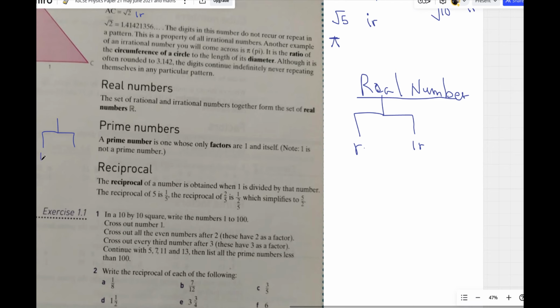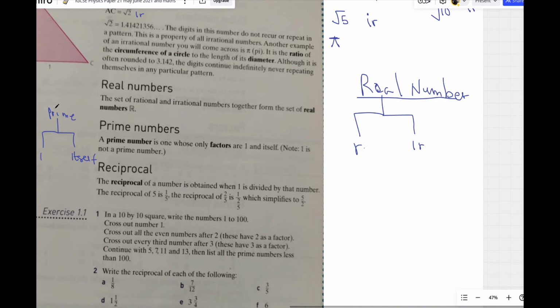It has 1 and itself. What do I mean by itself? For example, if I say 2, 2 is a prime number. Why? Because 2 has only two factors. What are the two factors? 1 and 2. Okay, 3.